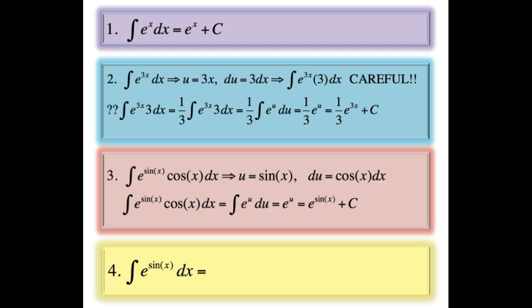Let's start by letting u equal 3x. Differentiating both sides gives us du/dx is equal to 3, and a quick multiplication gives us du is equal to 3 dx. To create the perfect integral for this problem, there must be a 3 in the integral. So let's just put it inside there. But we really need to be careful here. The integral of e to the 3x dx is not the same as the integral of e to the 3x times 3 dx. How can we maintain the equality of the integral?